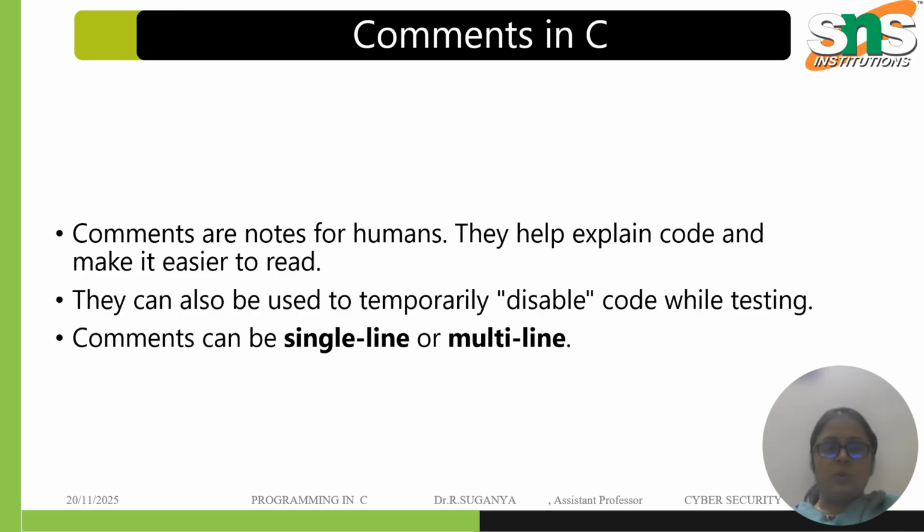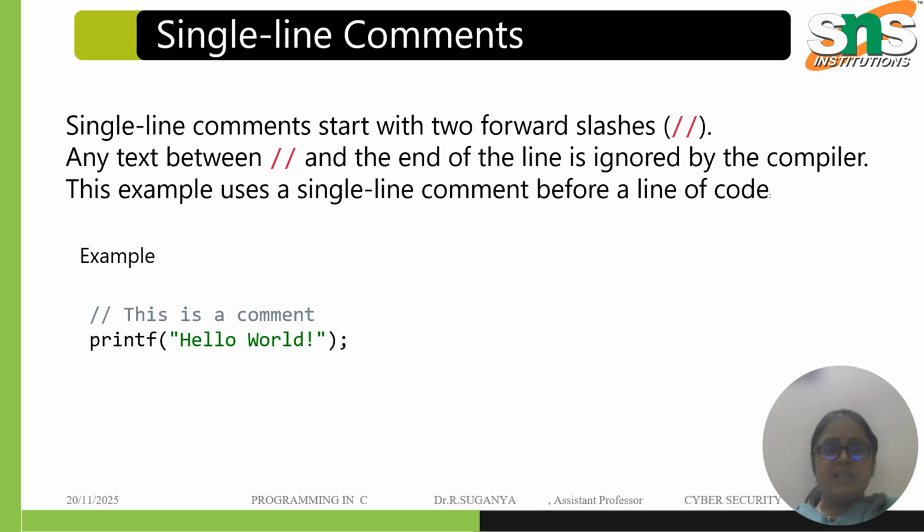Okay, so the comments can be single line or multi-line comments. Let us see the single line comment: it starts with two forward slashes. Any text between the double slashes and the end of the line is ignored by the compiler. This example is used as a single line comment before a line of code.